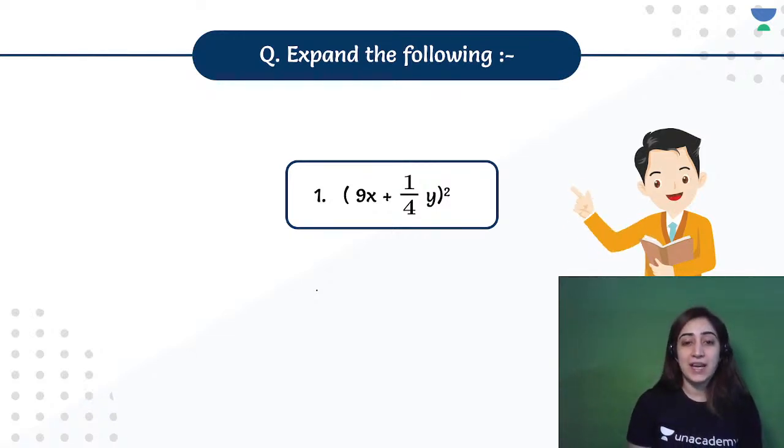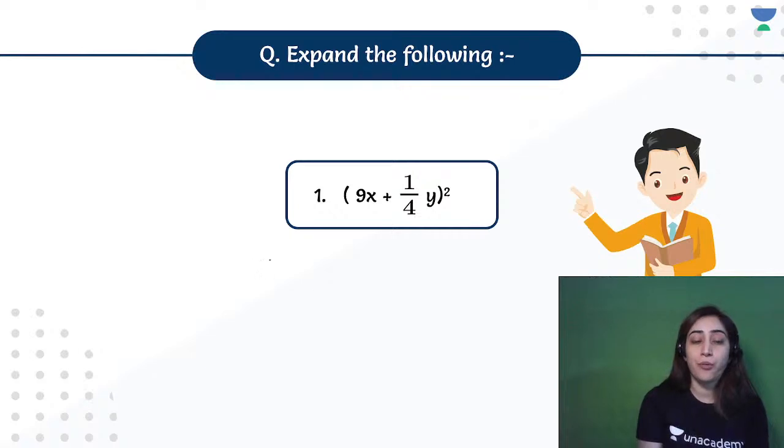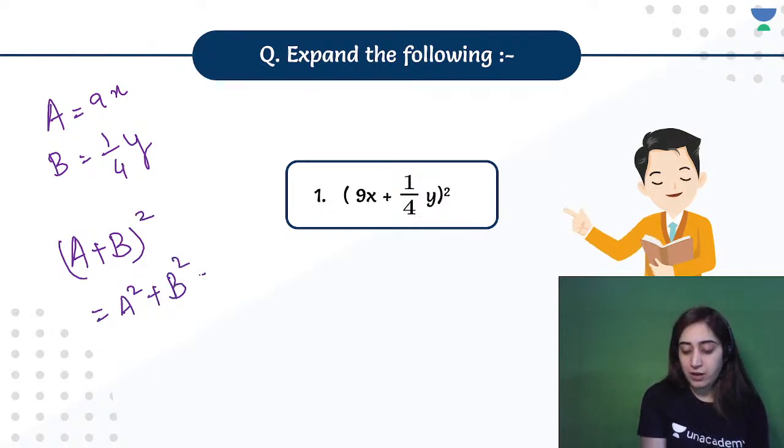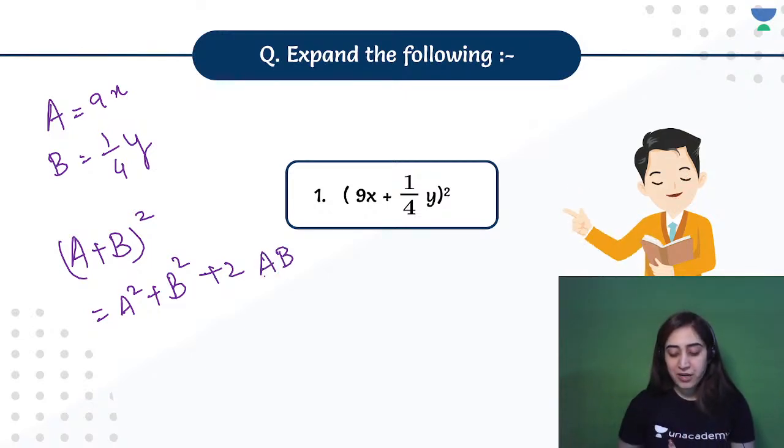So what is 9x plus 1 by 4y? Just remember that you will keep capital A as 9x and capital B as 1 by 4y. Now the question changes into (a plus b) whole square, which equals a square plus b square plus 2ab. Shiva has already given us the answer.